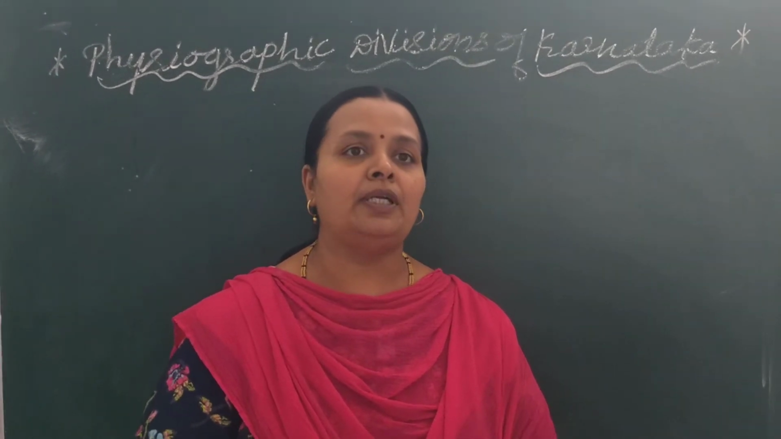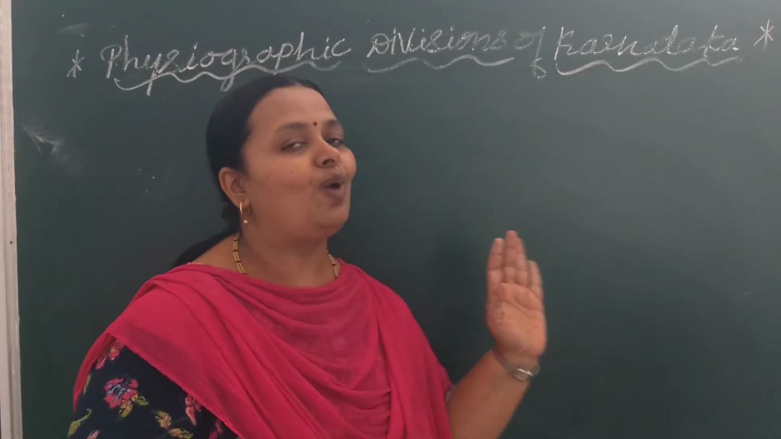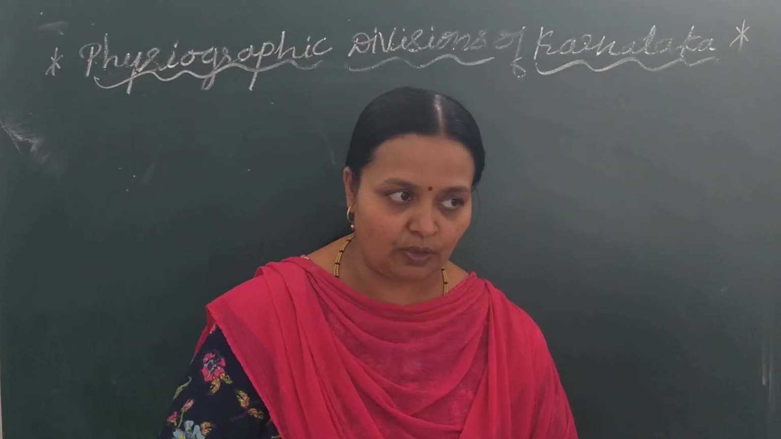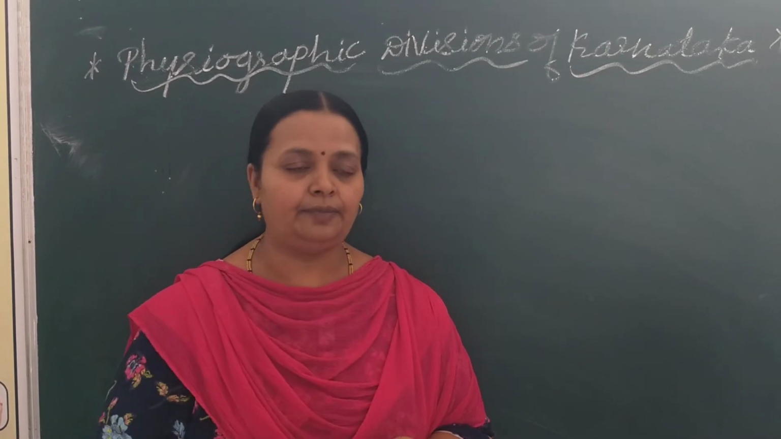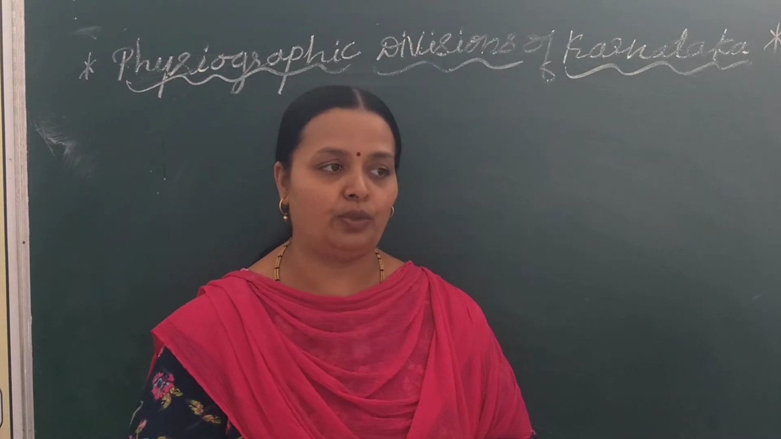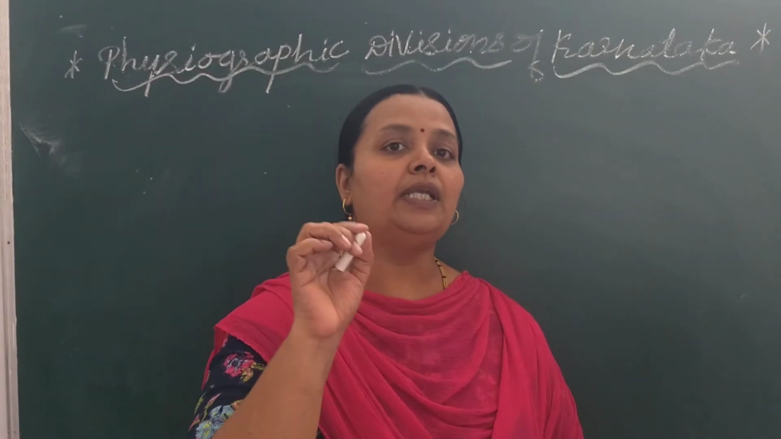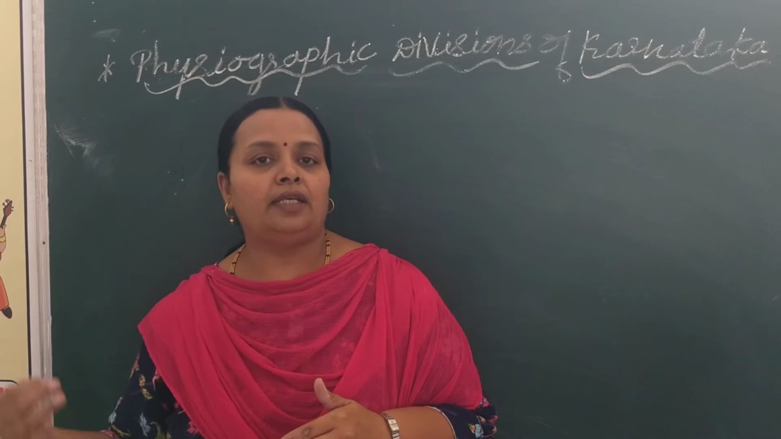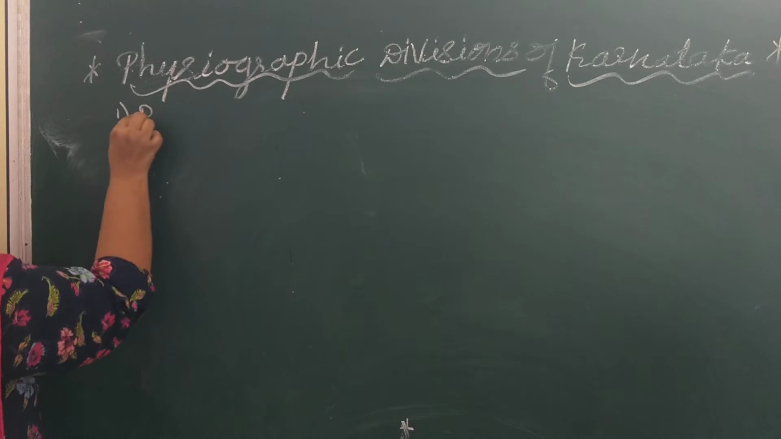In this chapter, we are going to study the main keywords which come across while studying the chapter. The features of Karnataka, the physical divisions of Karnataka, and the hills and the highest peaks of Karnataka. Before starting the chapter, I would like to discuss some of the keywords which we come across. So first one is a word called ridges.